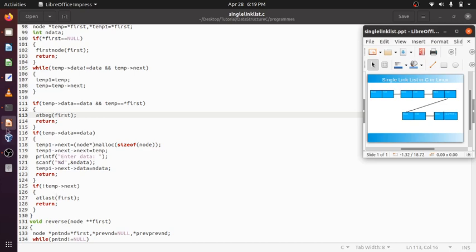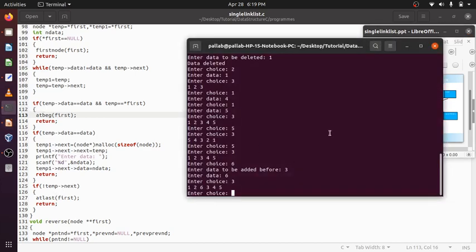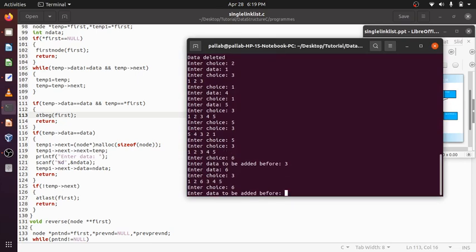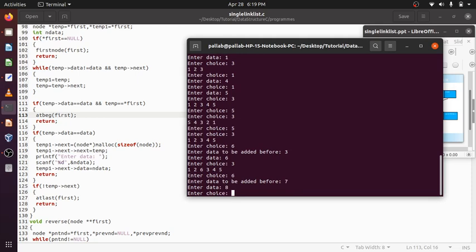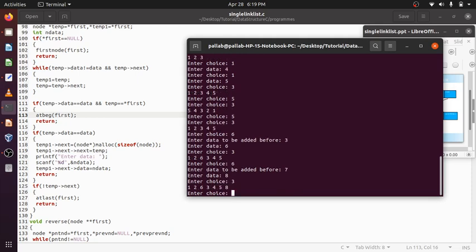If we suppose give something to insert before, suppose I give 7, which is not there, so enter data, suppose 8, it will go at the last. See, it will go at the last. That is the same as appending at the last, inserting at the last.